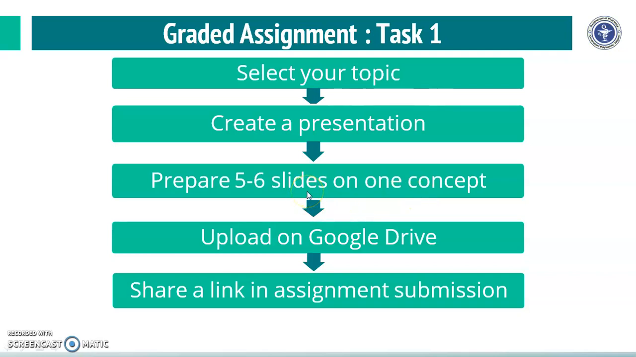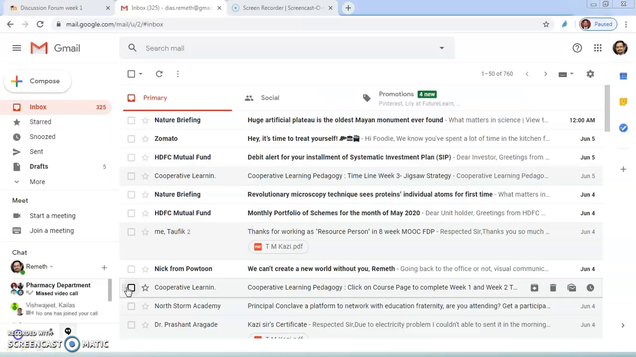Whatever presentation you have done needs to be uploaded on Google Drive. Once you have uploaded it, get a shareable link which can be opened by others, and this link is to be pasted into the assignment section and the assignment needs to be submitted. Now let us see how we can upload our presentation on Google Drive and how to get the shareable link.